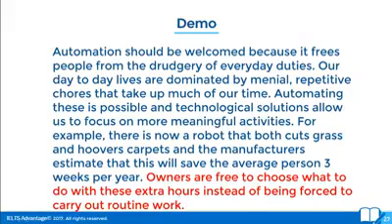Owners are free to choose what to do with these extra hours instead of being forced to carry out routine work. So it's just a further explanation. It's not a conclusion statement or anything like that. It's just a further explanation. Don't overcomplicate this and be like, do I have to do that? Do I not have to do that?